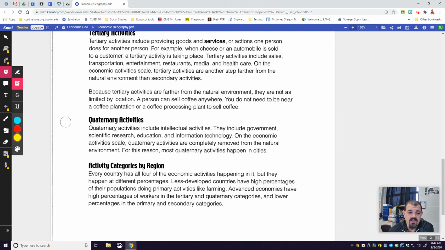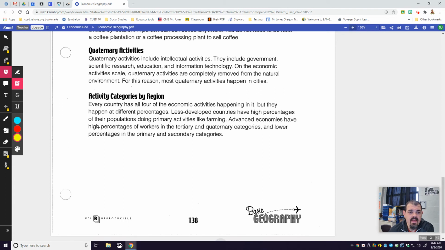Quaternary activities. Quaternary activities include intellectual activities, intellectual meaning using your brain. They include government, scientific research, education, and information technology. On the economic activity scale, quaternary activities are completely removed from the natural environment. For this reason, most quaternary activities happen in cities.